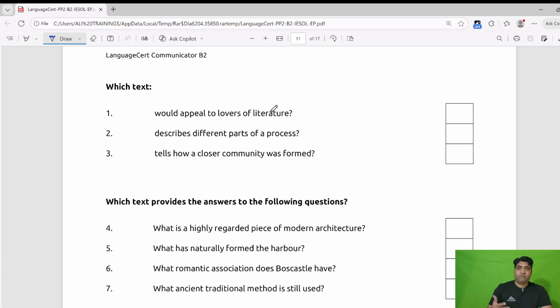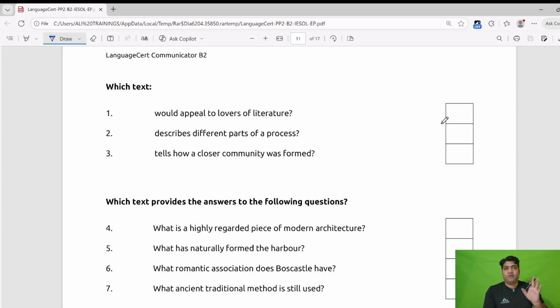There is something that appeals to lovers of literature, so it will be in passage A, B, C, or D. We need to write A, B, C, D in front of these questions, so that will be our answer. If passage A has the information related to literature, then we will write A. If B, then we will write B, C, D, like this.